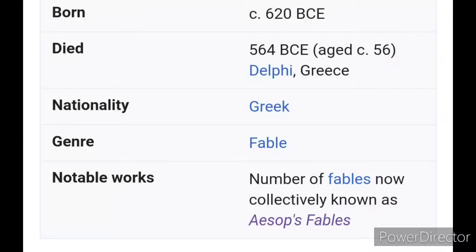Let's see the birth of the author, the poet, Aesop. He was born in the year 1620 BCE and died in the year 564 BCE in Greece. He was a native of Greece, and his writings are all about fables. His notable works are a number of fables, now collectively known as Aesop's fables.